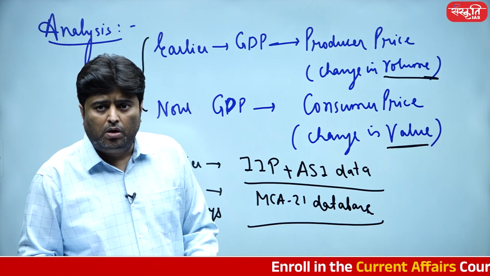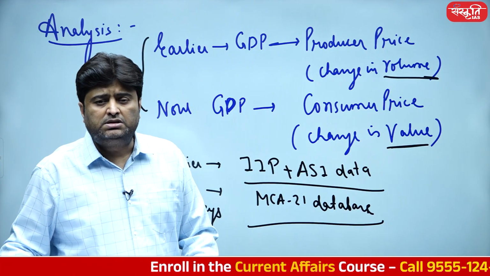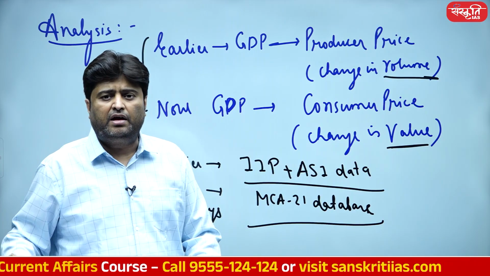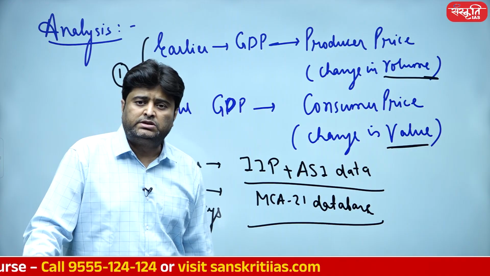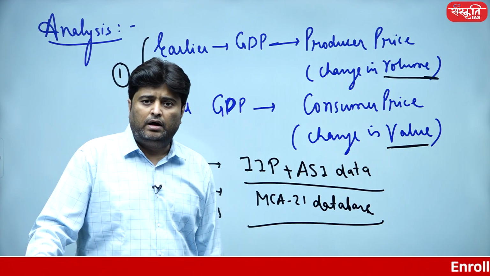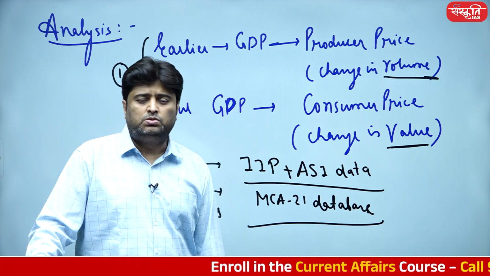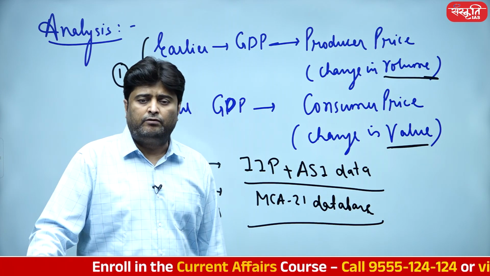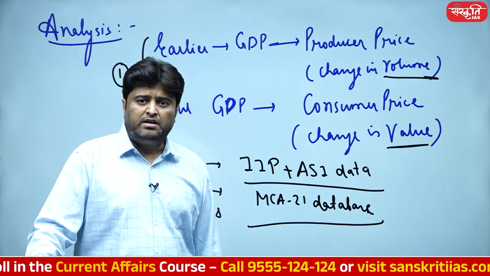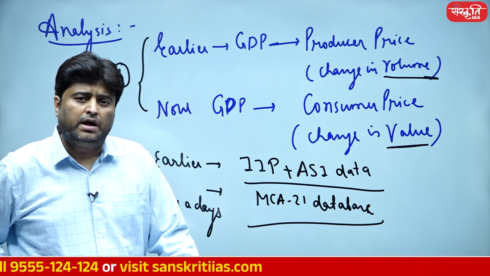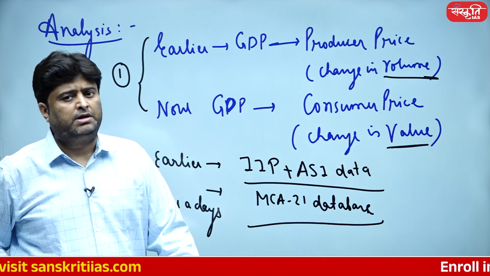If you want to find out the profile of a company, its complete history and its functioning, whether listed or unlisted, you can log on to the MCA 21 database website and you can have access to all the important information of that particular company which is there with the Registrar of Companies. Read the ROC data, and you will get to know the history of all the companies.